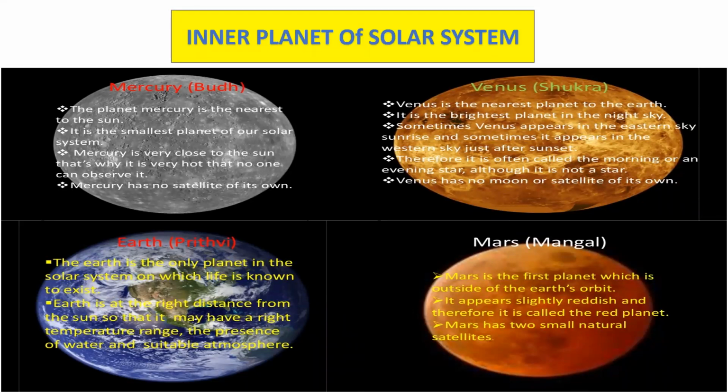Next is the Earth. Earth is the third planet from the sun. Earth is spherical in shape, and it appears to be a blue and green ball. Earth is the only planet in the solar system on which life is known to exist.